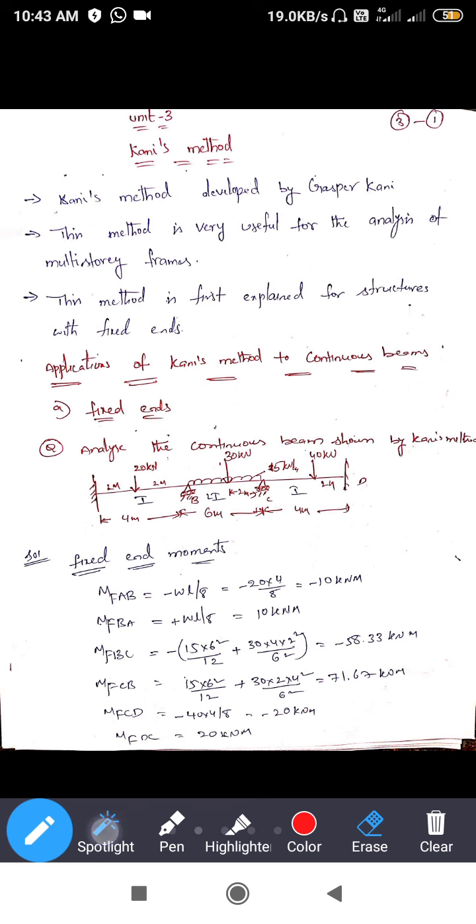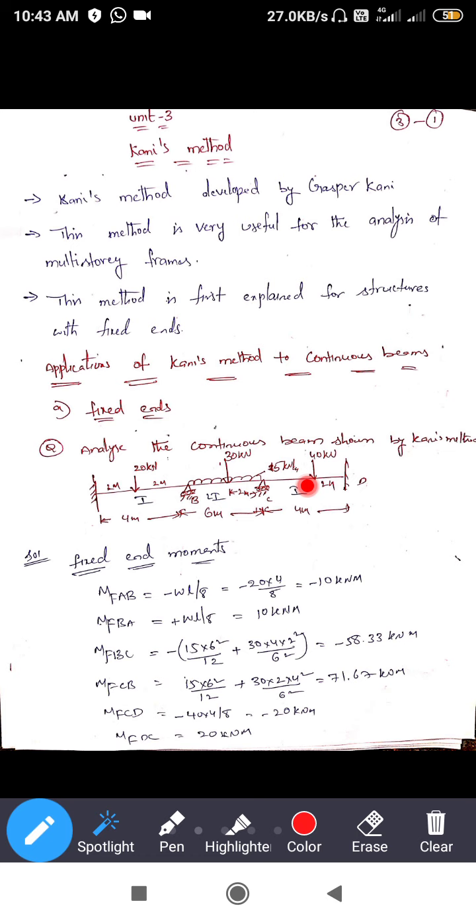Next, moment force C to D. Here to here, a point load of 40 kilonewton is acting centrally. So you know the formula WL by 8, where W is 40 and L is 4. So we got minus 20 kilonewton meter. Same for DC, the same value, but the sign changes. Okay, so these are the fixed end moments.